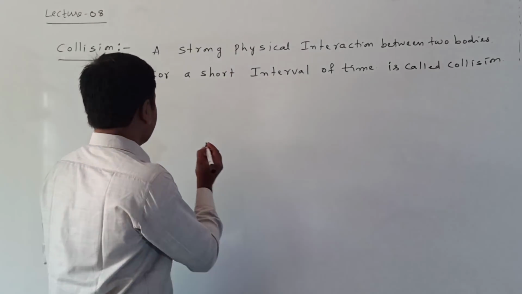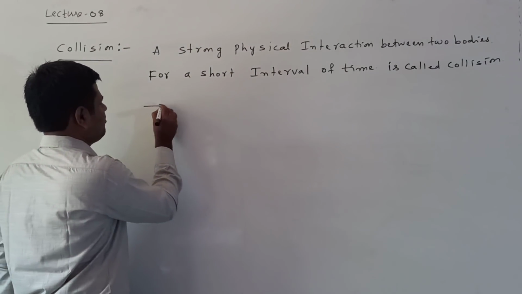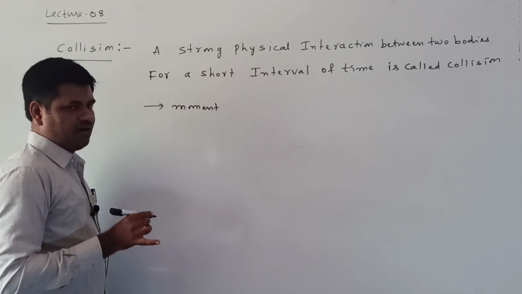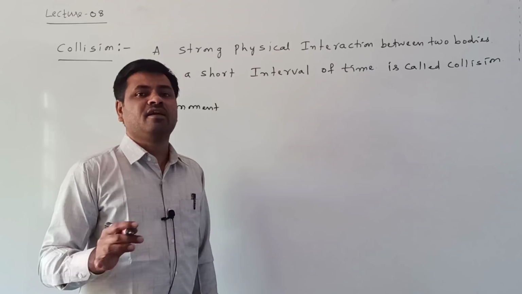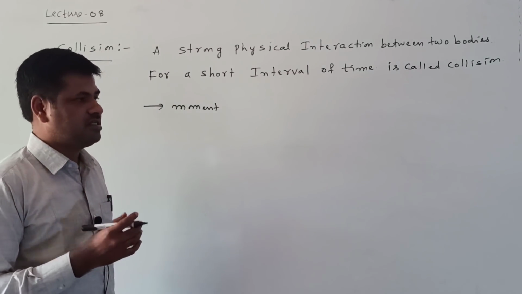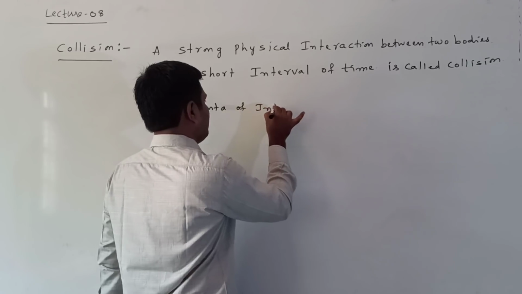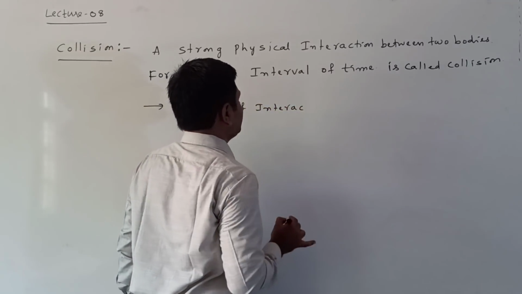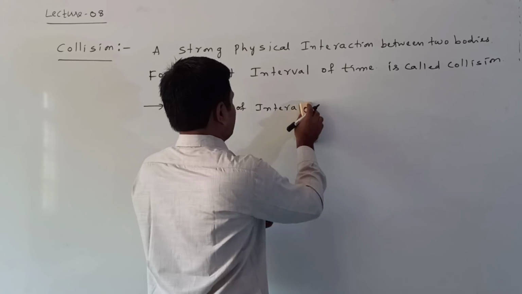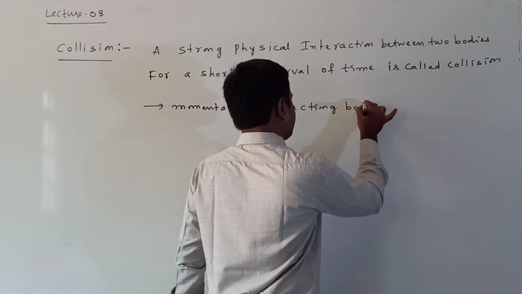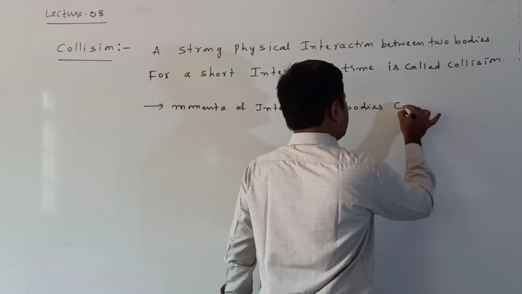That is the momenta of the bodies. Or simply, what is the physical meaning of collision? It means the momenta of interacting bodies can change.